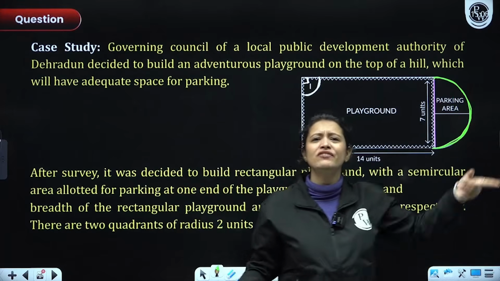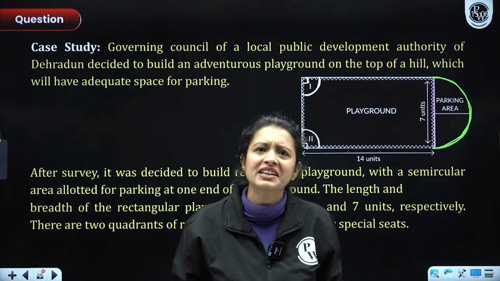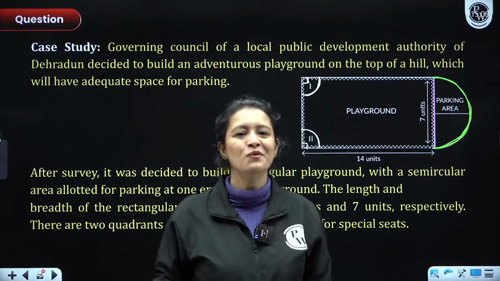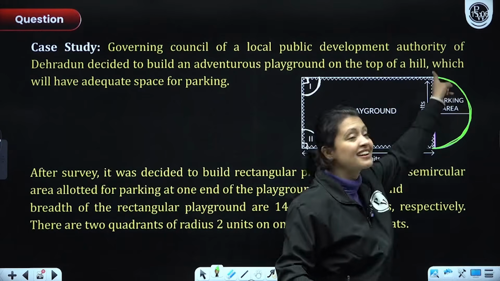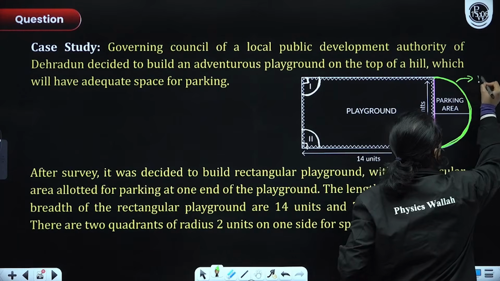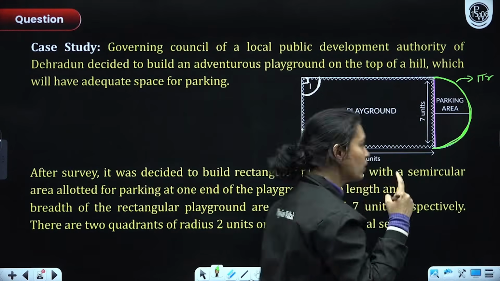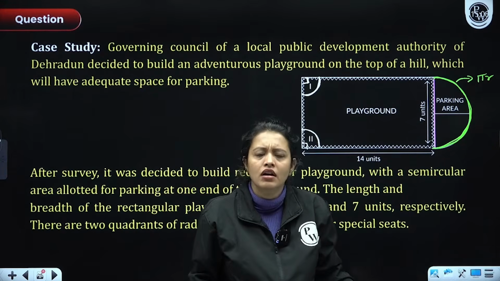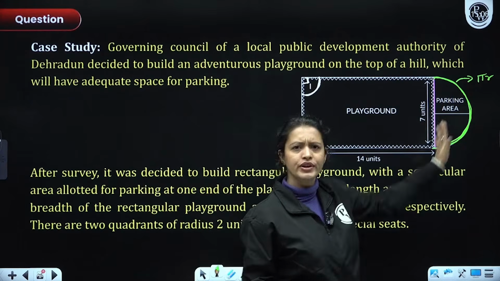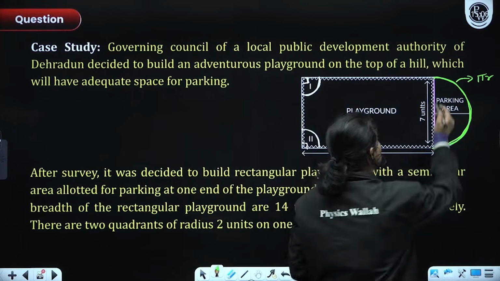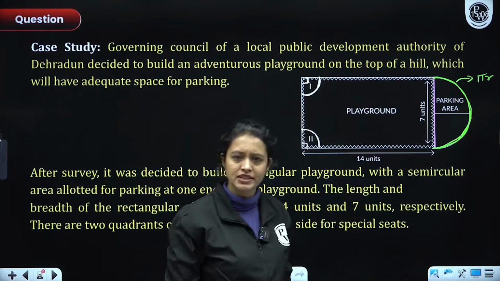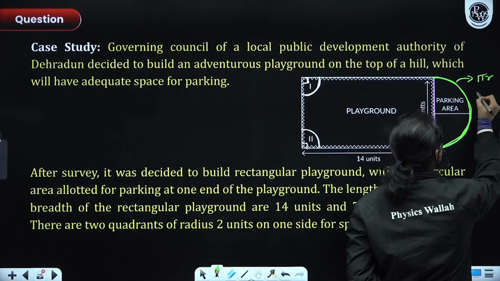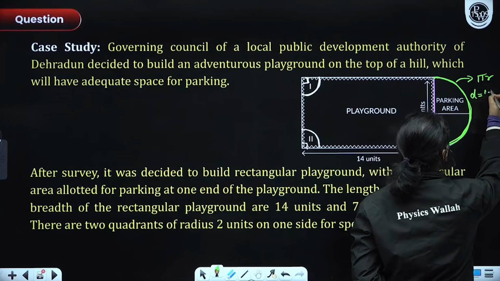So, the arc length of a semicircle kya hoga? Circumference divided by 2. Right? The entire circumference is 2 pi r. If you divide it by 2, we'll have pi r, which would be this arc length. Right? So, I'll write it here. This is pi r. Okay? So, radius. Acha, important thing. What is the radius of this semicircle? Okay, wait. This here is a semicircle. If this is a semicircle, everyone, this pink line here is the diameter of the semicircle. Yes or no? Right? So, the radius, or I'll just write diameter, is equals to 7 units.